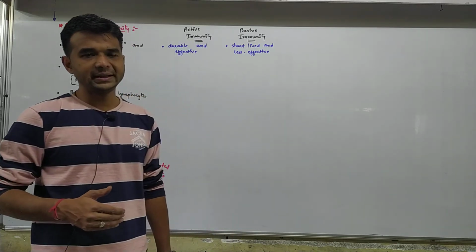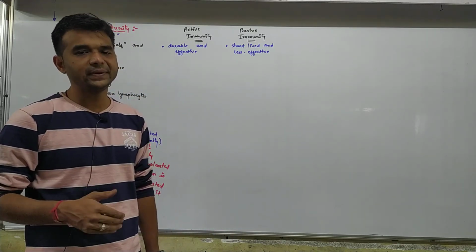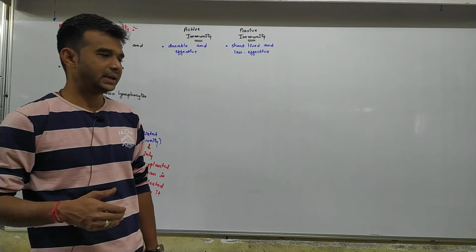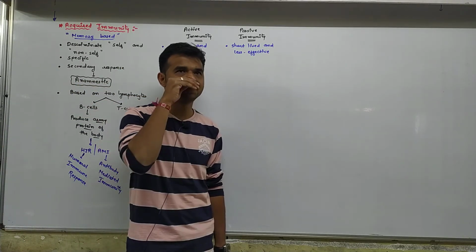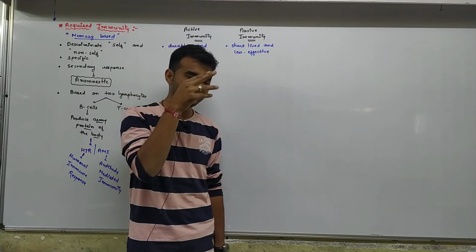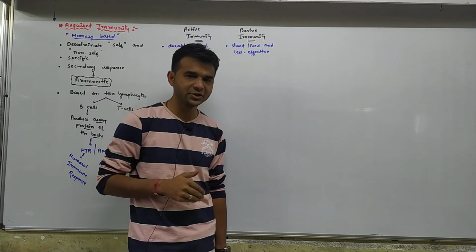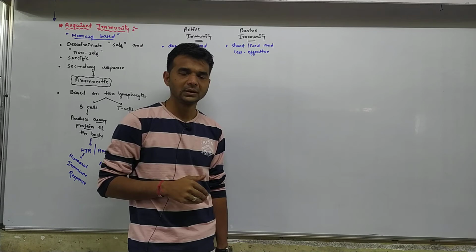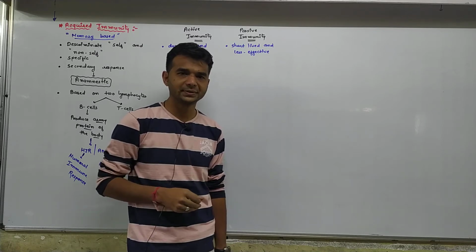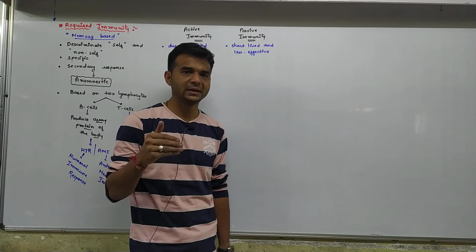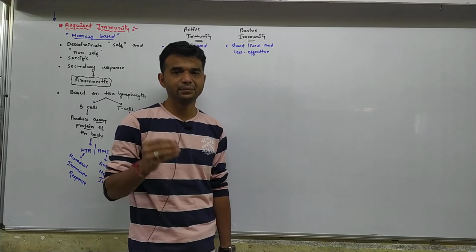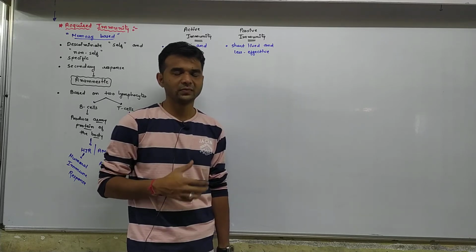Active immunity is durable and effective. It lives for a long time. For example, if we take the vaccination against the polio virus, throughout life we can't get polio at all. Why?